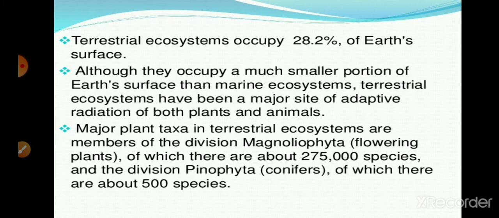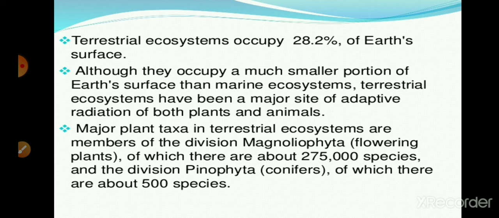So talking about the flora and fauna of the terrestrial environment, which influence the living organism, because this fauna and flora surround the living organism, which has a great effect on their body activity. They may be physiological, biochemical, or physical. So all this activity is carried out with the help of this terrestrial environment or external environment.